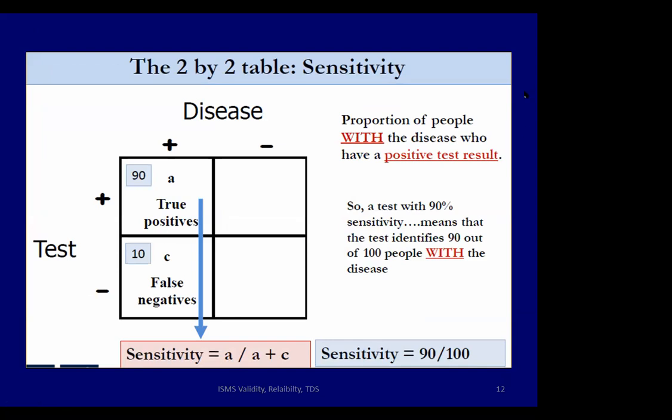Sensitivity: the proportion of people with disease who are test positive. With disease is always referred to by the gold standard, so that is the arrow down here. If you label the squares A, B, C, and D, with disease is A plus C. Among A plus C, the test positive is A. So for example, if the numbers in the square are 90 and 10, A will be 90, A plus C is 100. So the sensitivity in this particular example would be 90%.